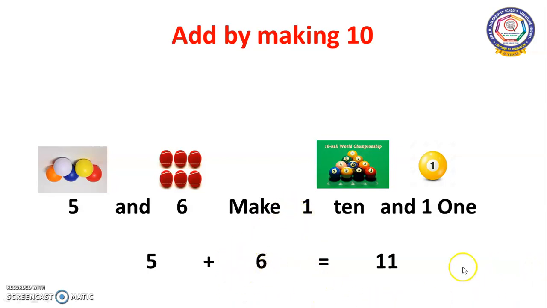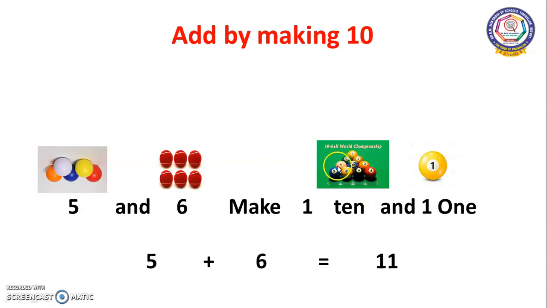So 6 in the mind and 5 on the fingers. Now after 6, close one by one: 7, 8, 9, 10, 11. Okay. Now you've closed 5 fingers, right? Now finally we got the answer 11.